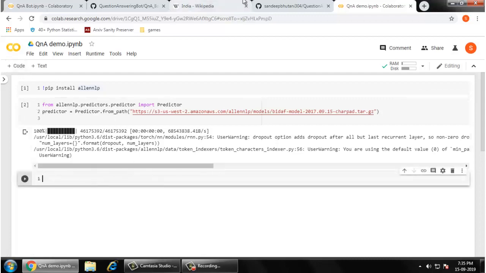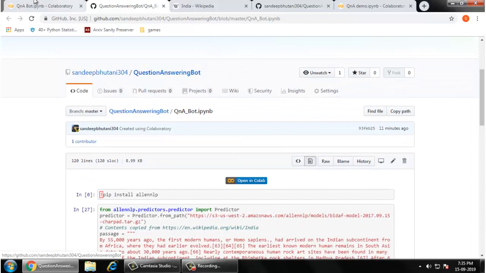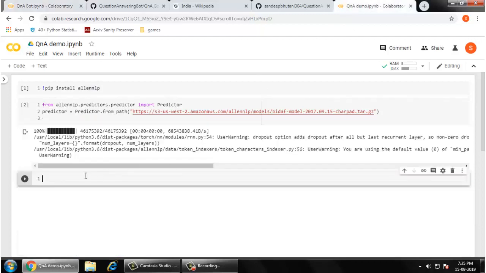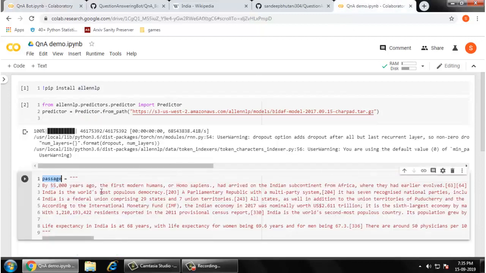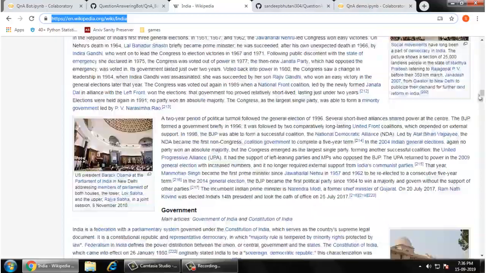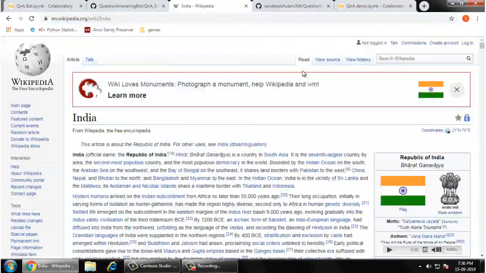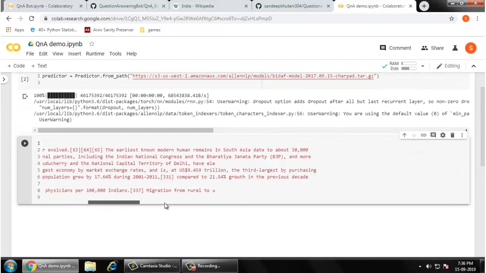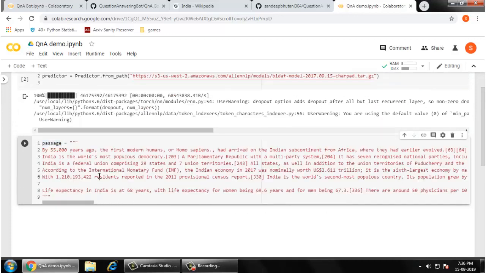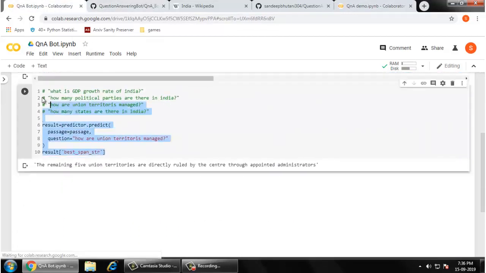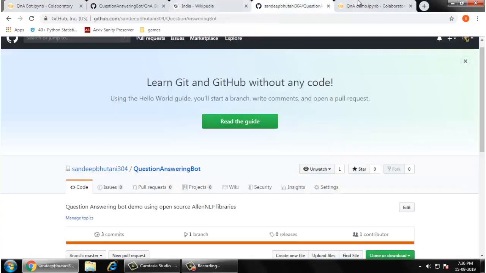Let me create another cell. Here you have to create a passage, any string where you are going to write the text from which you are going to ask your questions. I have copied this content from Wikipedia. You can open anything. I preferred India because it is my country, so I preferred asking questions from the content that is posted on the internet. Wikipedia, you can see this is a big text. Okay, let me execute it, and then this is the last piece.